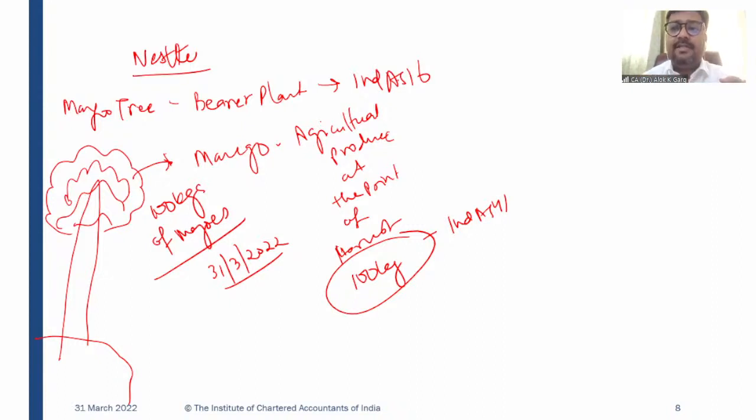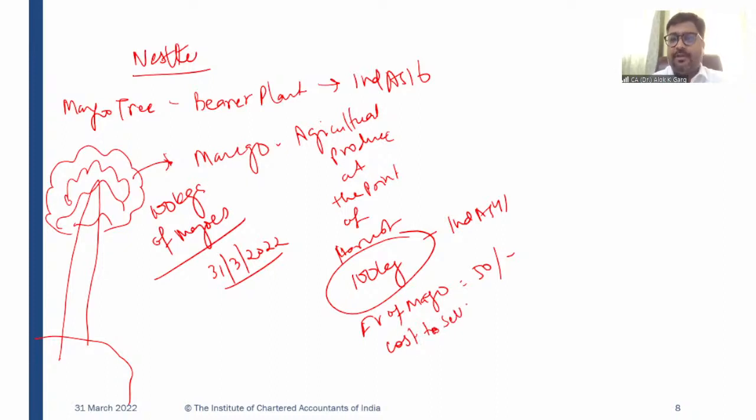And Ind AS 41 says that the agriculture produce at the point of harvest has to be recognized at fair value less cost to sell. So today, for example, the fair value of such mango, the market value of mango, is let's say 50 rupees per kg. And there is a cost to sell. If you need to sell a mango, you have to incur a transportation cost. You need to incur some cost if you want to sell these mangoes. So cost to sell is, let's say, 5 rupees per kg.